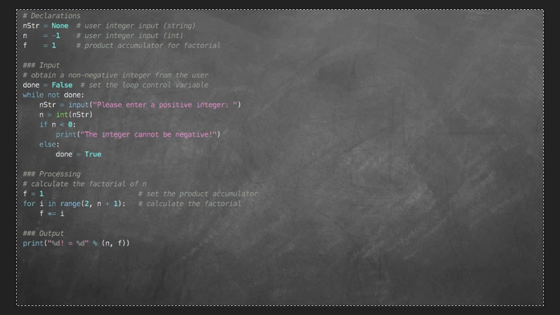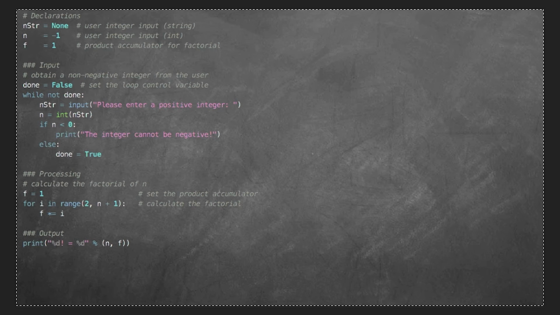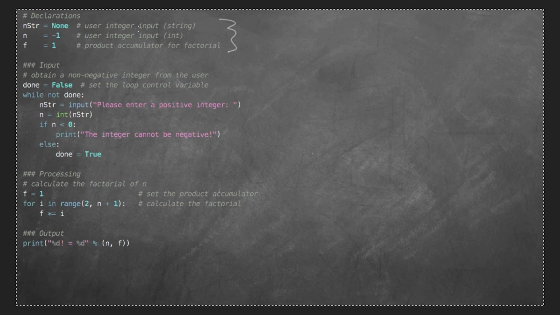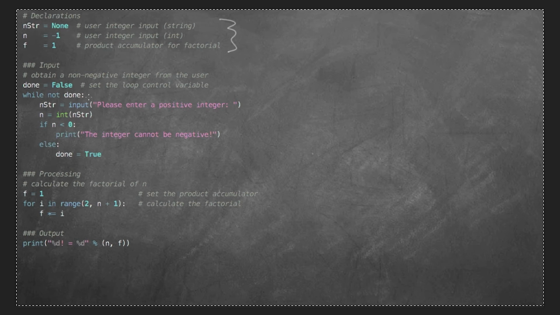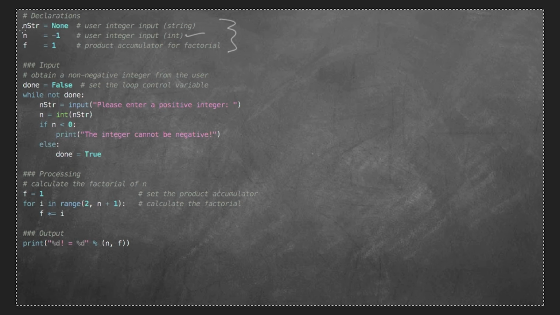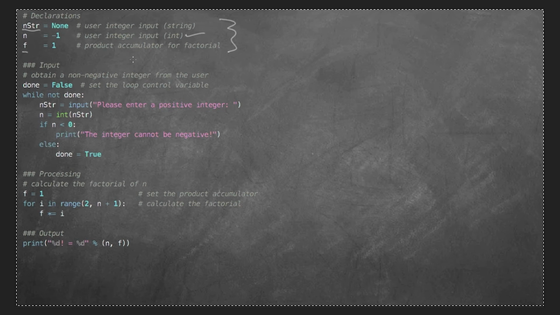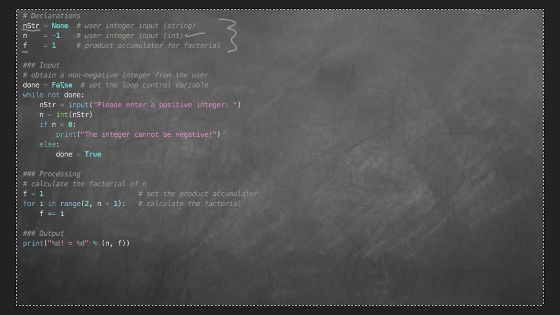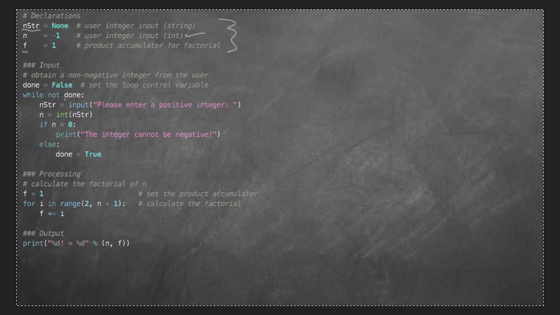So here's a program listing of your no-functions version of the factorial. What we did was we declared some variables to hold our data to begin with. We had the string variable to hold the user input as a string because, as I said earlier, inputs only give us strings. And then we have a number right there that we will use to hold the information from the input string when we cast it into an integer. That is, hold the integer result. And then we're going to have a variable that's going to hold the result of actually calculating the factorial. So we have an input stage, and the input stage basically said, done is equal to false, so we're not done.